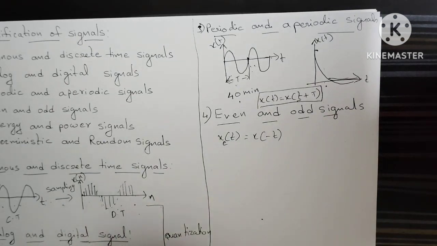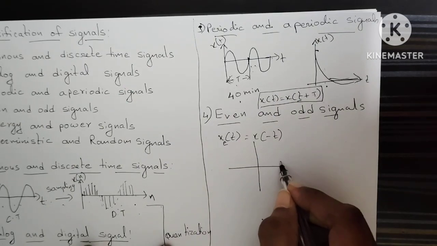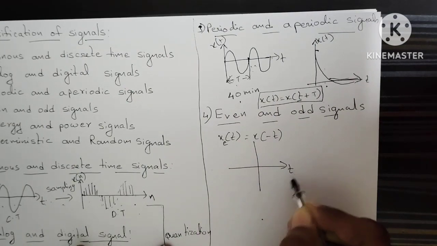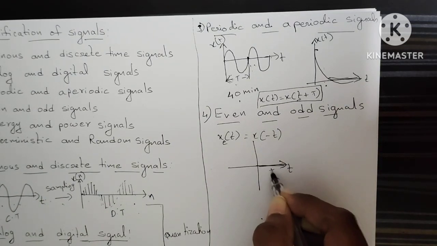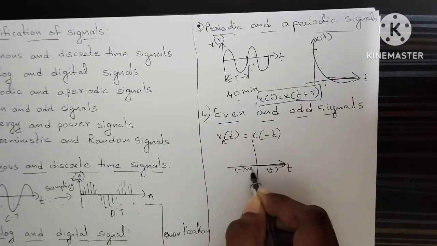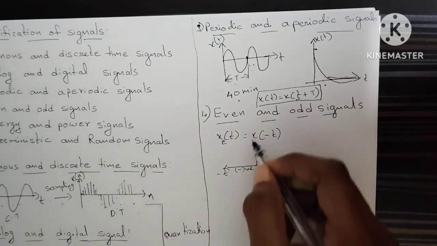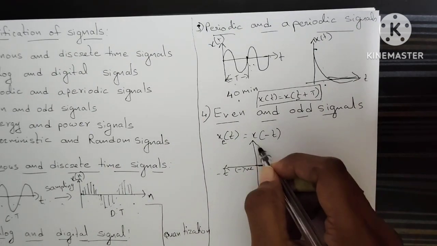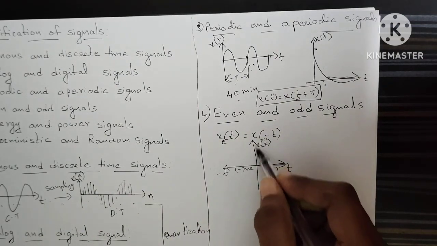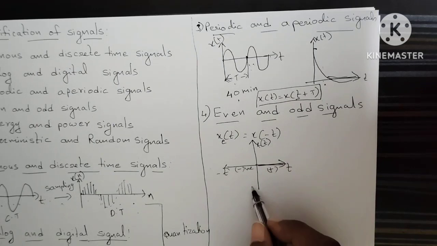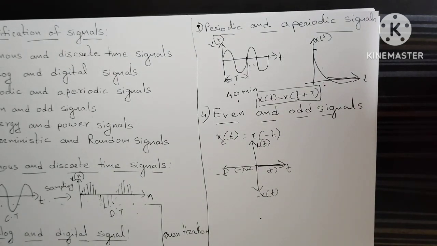That means inversion. For example, we have 4 different quadrants. Here is t, where we get positive values, and here negative values, which is minus t. On the y-axis we represent amplitude, that is x of t. Here are positive values, x of t, and here minus x of t, that means negative amplitude.